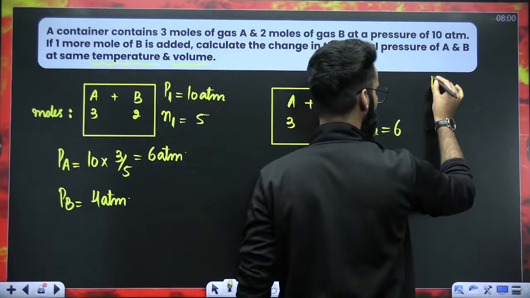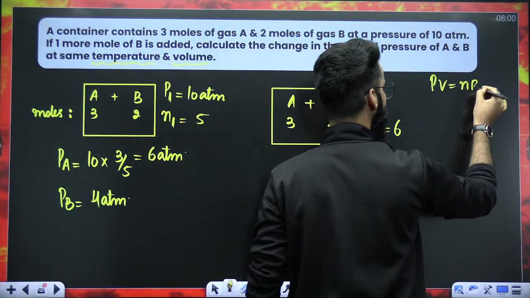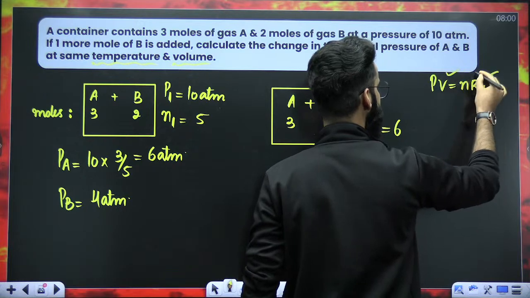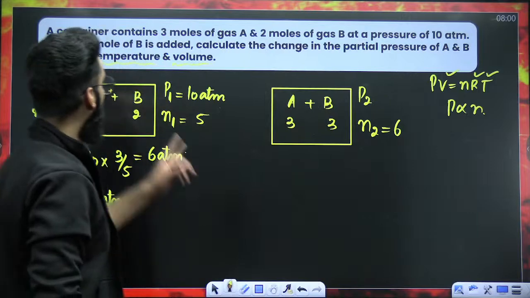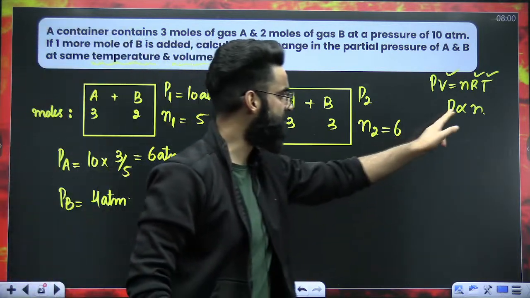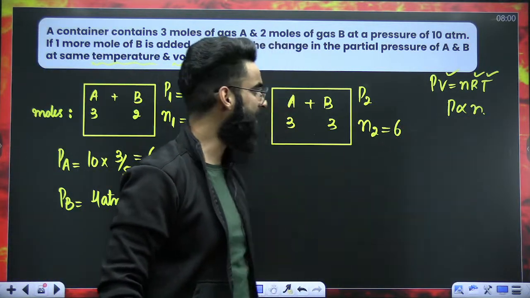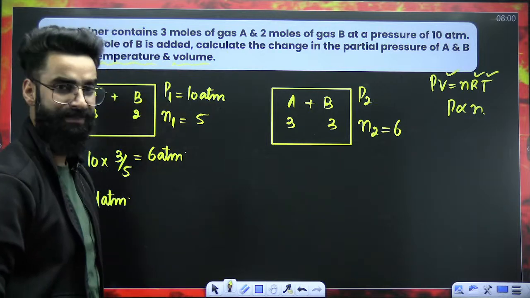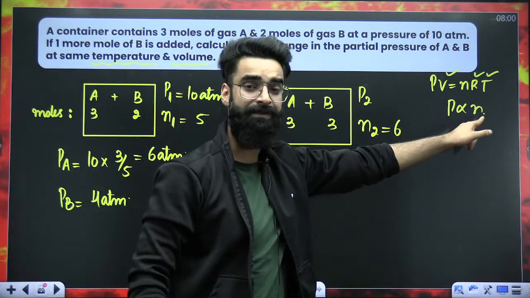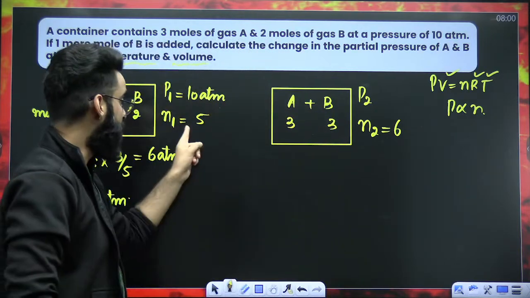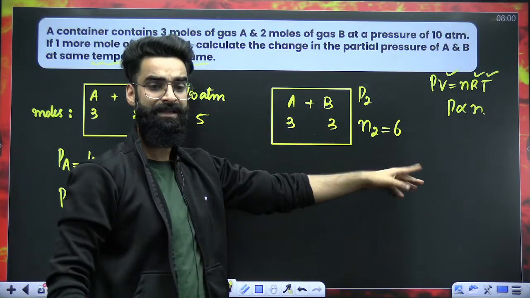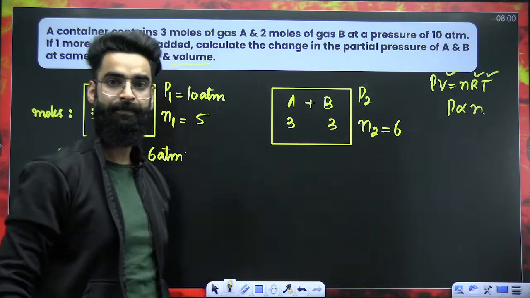If you use the ideal gas equation, PV = nRT, keeping temperature and volume constant, I'll say pressure is directly proportional to moles. What does that mean? That means if moles increase in the container, pressure will automatically increase, right? The moles are increasing from 5 to 6, so pressure will automatically increase.